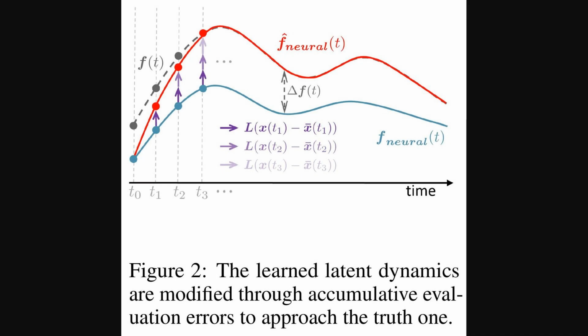Okay, so figure 2 then shows this correction process in action. We see the initial learned dynamics, f_neural, that's the blue curve, being adjusted over time. At each step, T1, T2, T3, the error between the actual and estimated state, multiplied by a gain L, pushes the prediction, the red curve f_hat_neural, closer to the true underlying dynamics ft. This visualizes that real-time adaptation.